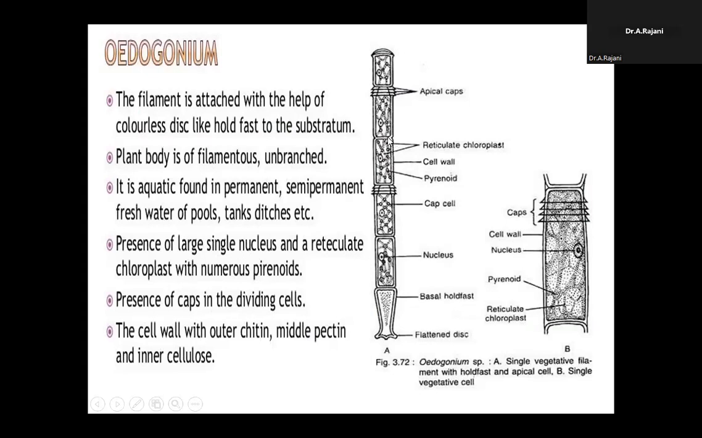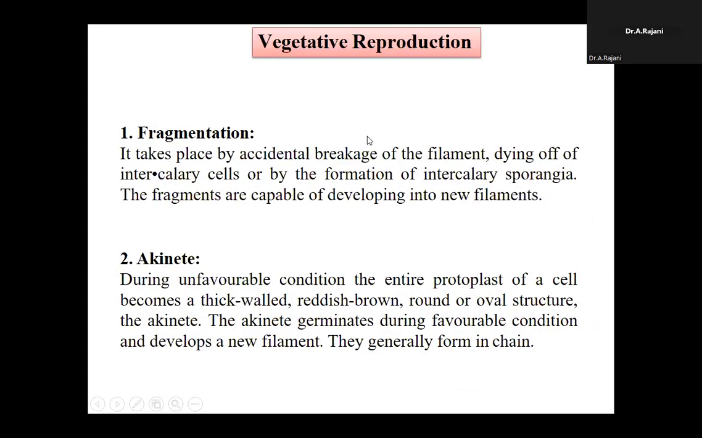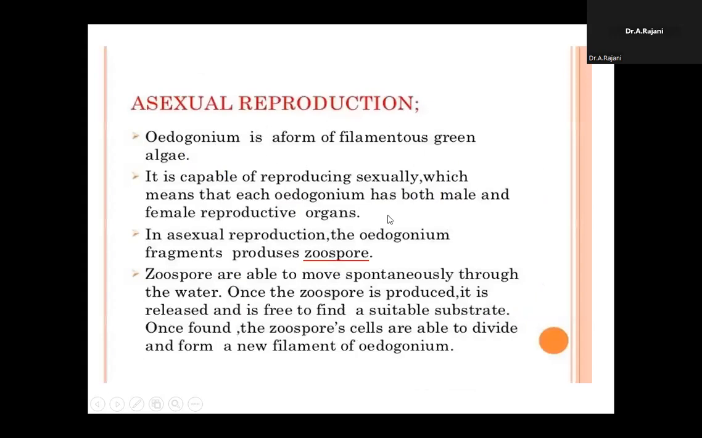In each and every cell, three layers are present: chitin, pectin, and inner cellulose. Vegetative reproduction occurs by fragmentation and akinetes. In asexual reproduction, zoospore formation is present.